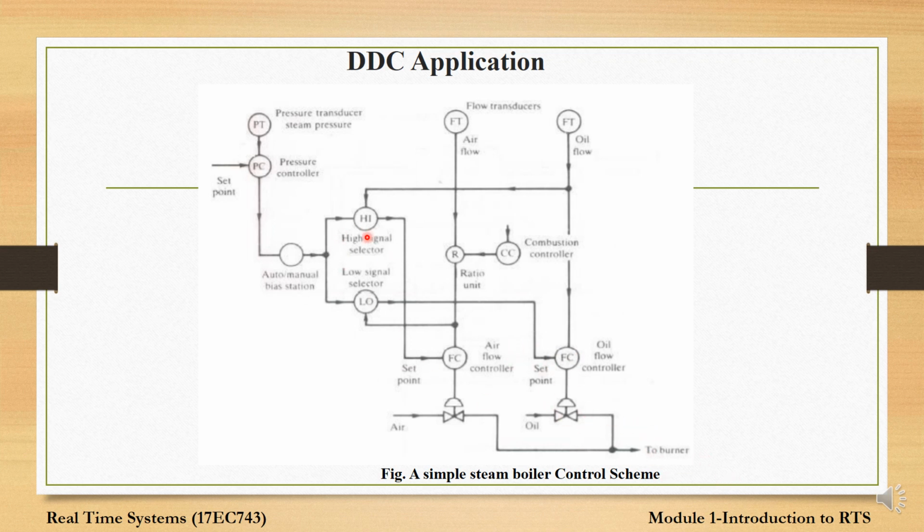Again, the high selector provides the set point for DDC to control the airflow controller. So this example shows how multiple or single loops in a DDC are taken care of, for a simple example like the steam boiler control scheme.